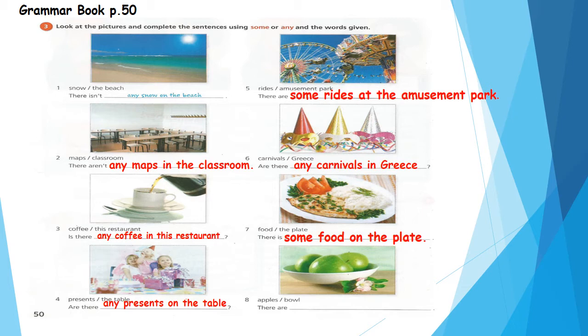Number 8. Apples, pool. There are some. Yes, this is a positive sentence. So we'll say what? There are some apples in the pool. Super. Junior 3.